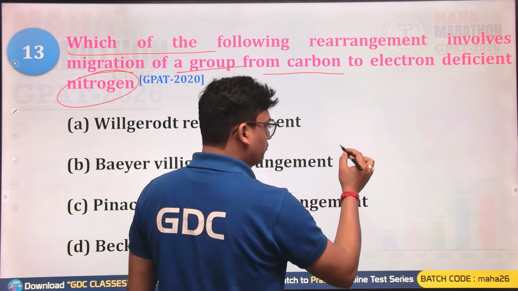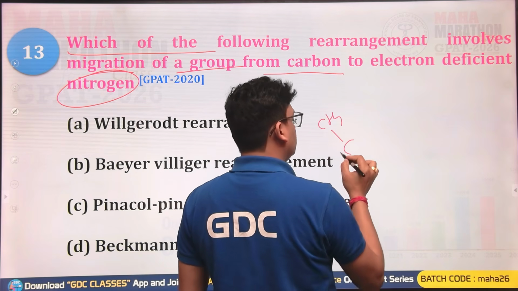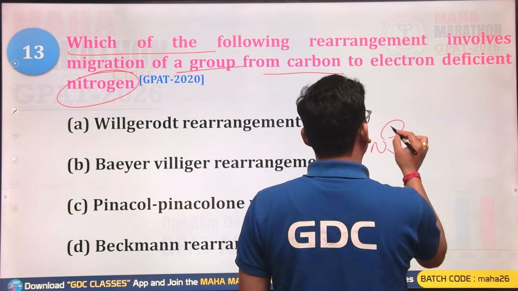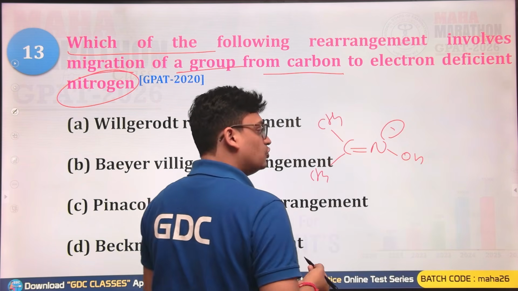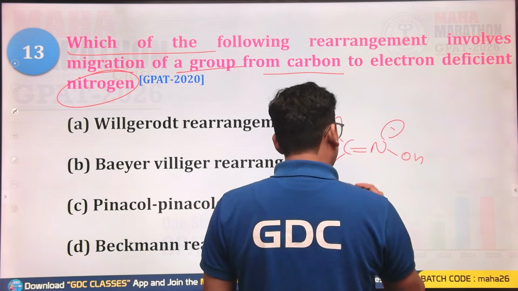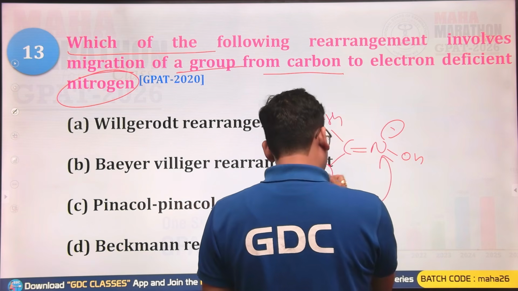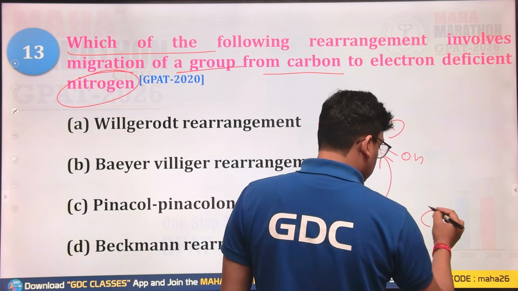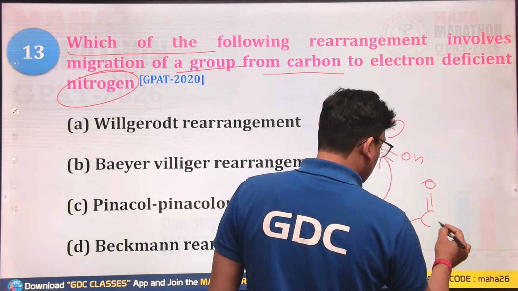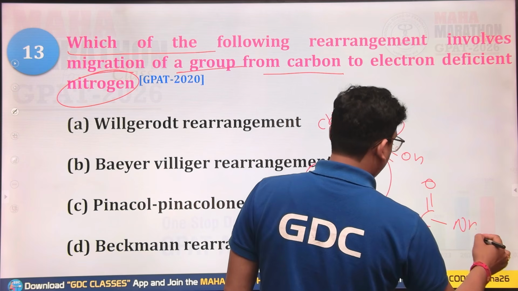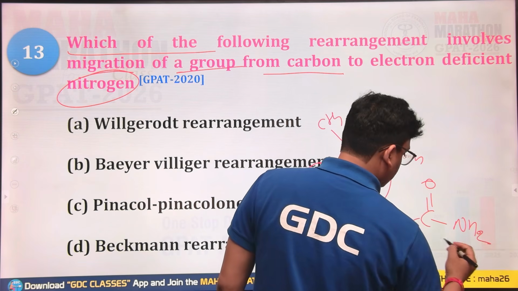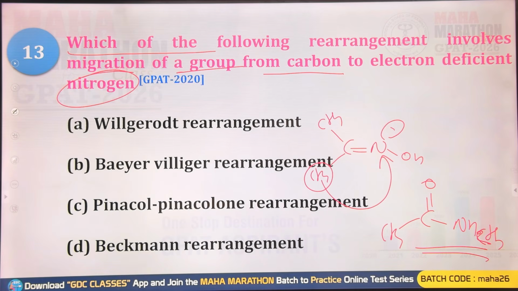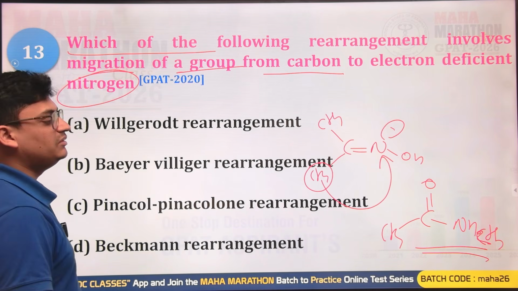So this is what? Migration of a group is seen from carbon to electron deficient nitrogen. This is your oxime, a keto-oxime formation, in which one of the alkyl groups from the carbon moves to the nitrogen, and you are getting a substituted product where the oxime is getting converted into amide. So yes, that will be the correct answer.